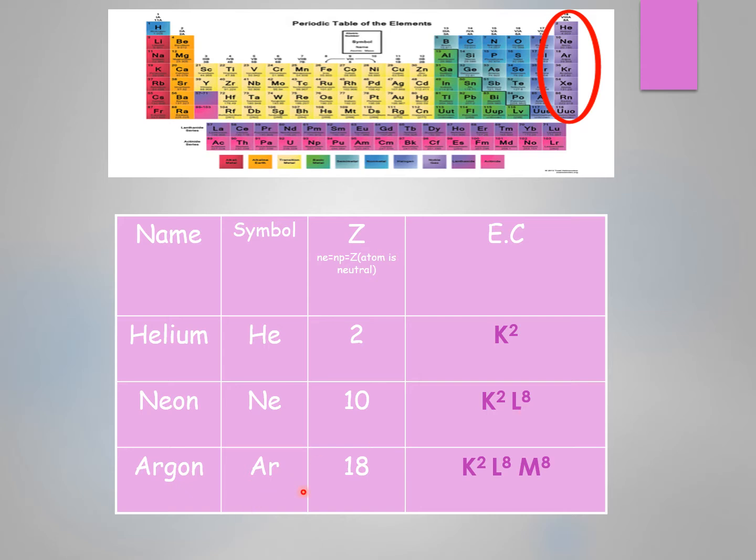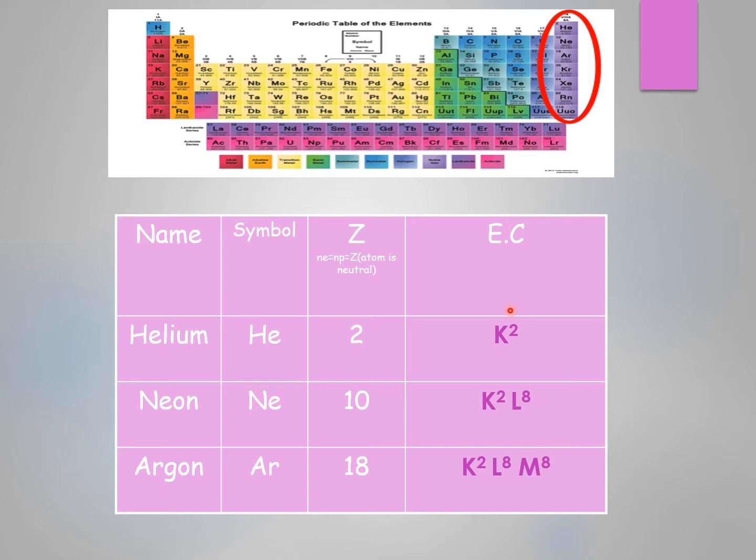And now argon. Argon has 18 electrons, so the electronic configuration for it is K2, L8, 2 plus 8 is 10, remains 8, so M8. M here is the last energy level, the valence shell or outer shell, and contains 8 electrons, and M is saturated since M cannot contain more than 8 electrons.